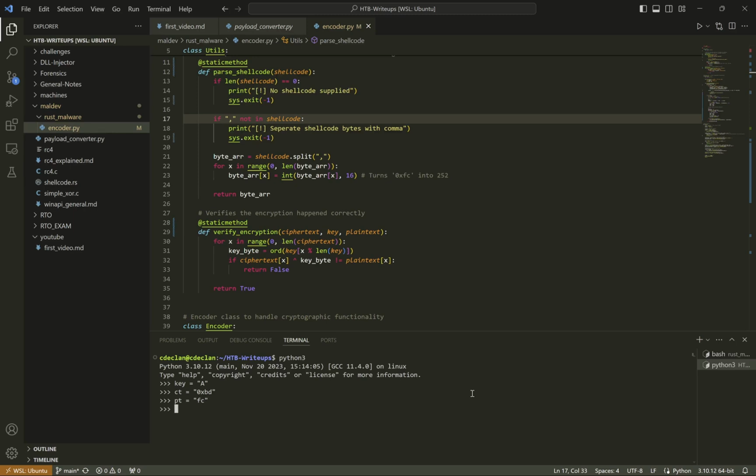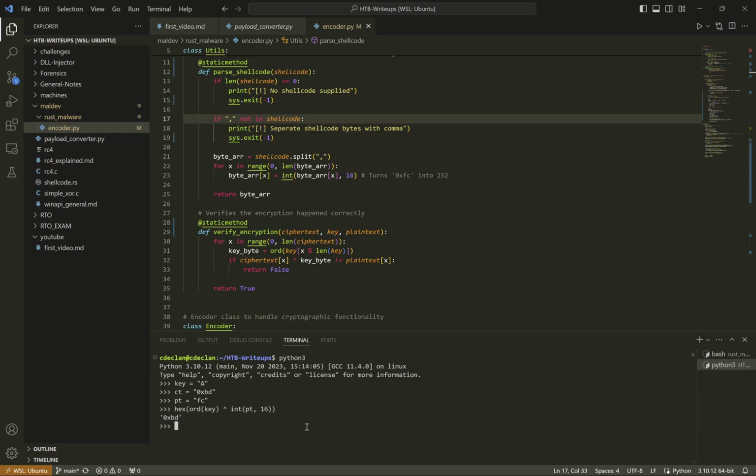Now if we do ord key XOR int plaintext 16, wrap all this in hex, we see that the encryption is working properly.